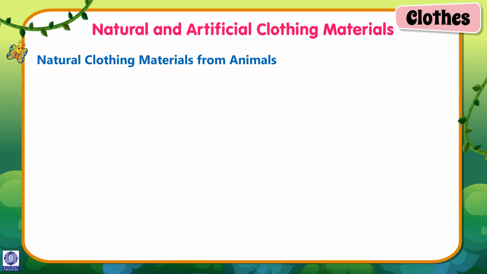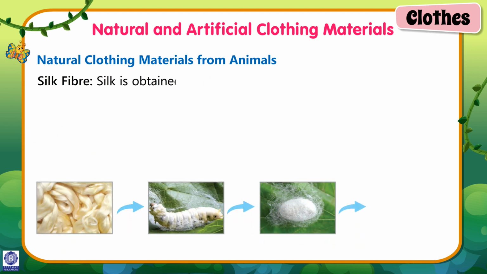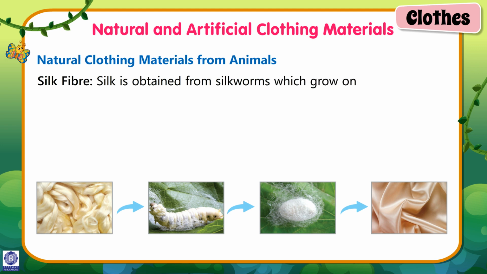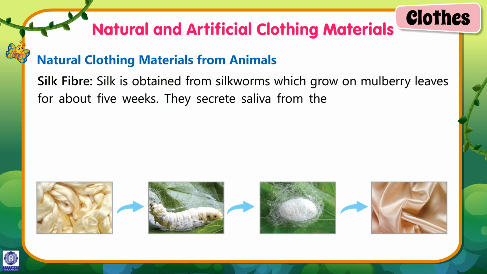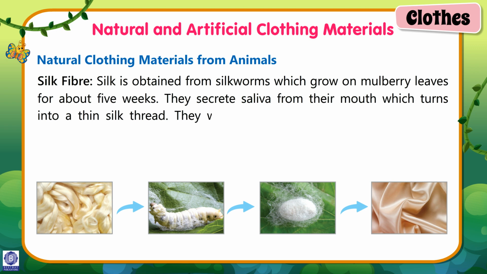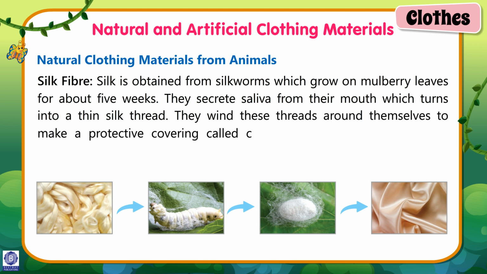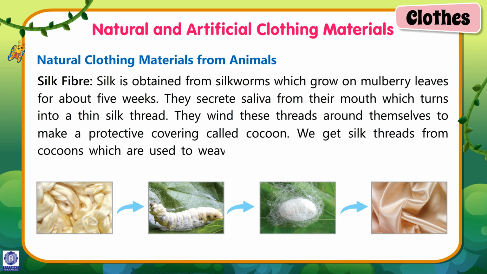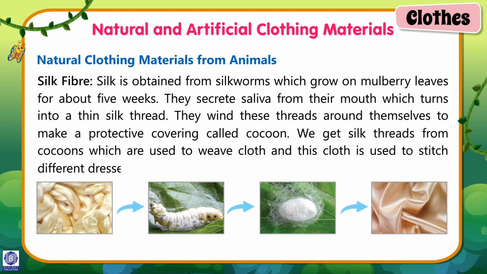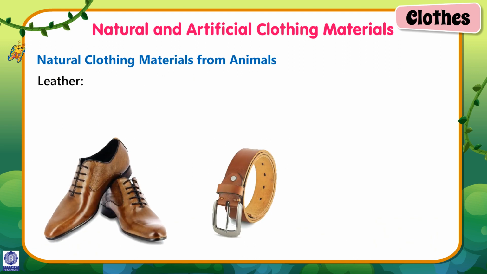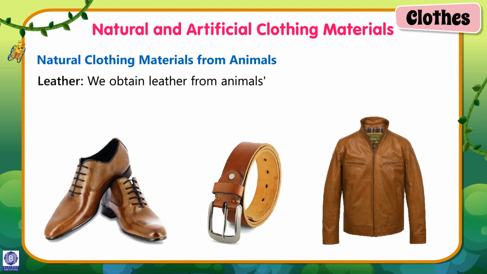using them. Silk fiber. Silk is obtained from silkworms which grow on mulberry leaves for about 5 weeks. They secrete saliva from their mouth which turns into a thin silk thread. They wind these threads around themselves to make a protective covering called cocoon. We get silk threads from cocoons which are used to weave cloth, and this cloth is used to stitch different dresses.